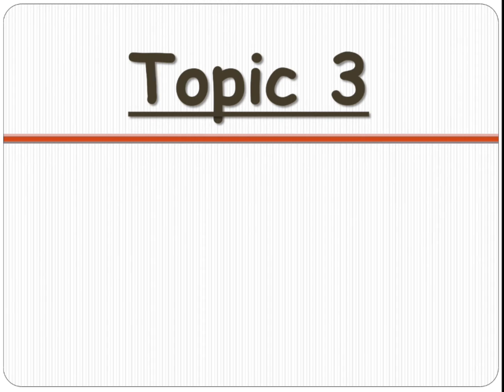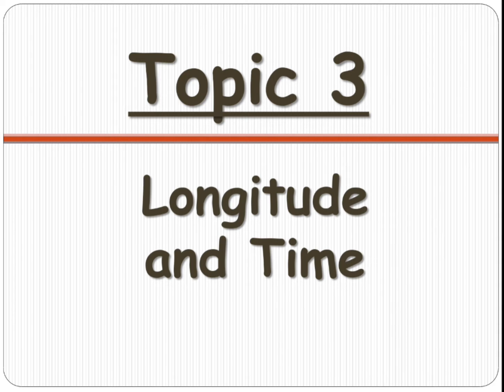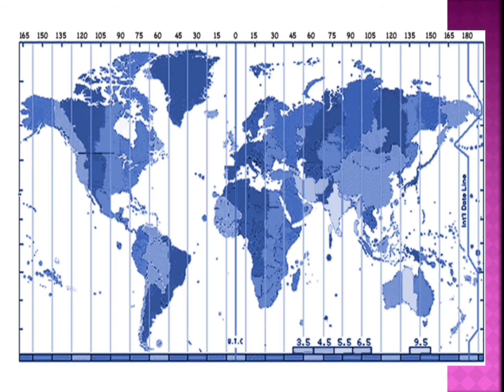So in the third topic we are going to learn about longitude and time. So longitude is nothing but the imaginary vertical line which is running from north to south. Based on that we get to know the time. How? If you see, children, the earth takes 24 hours to complete one rotation, isn't it, children? That means it takes 24 hours to complete one day and one night, isn't it, children?